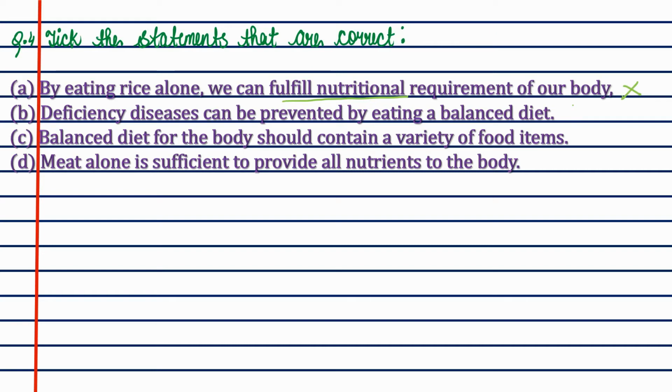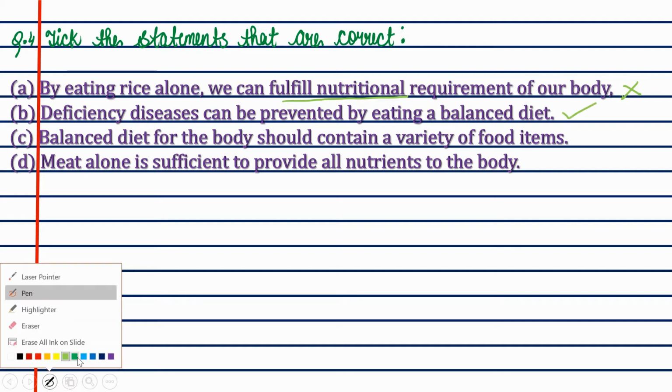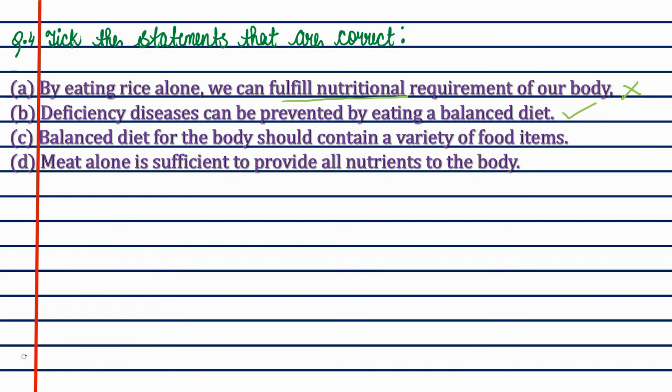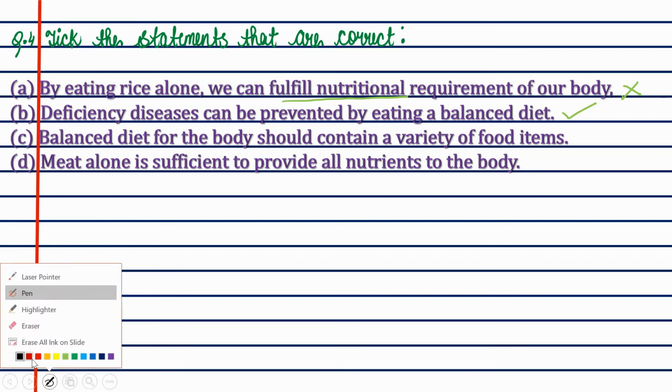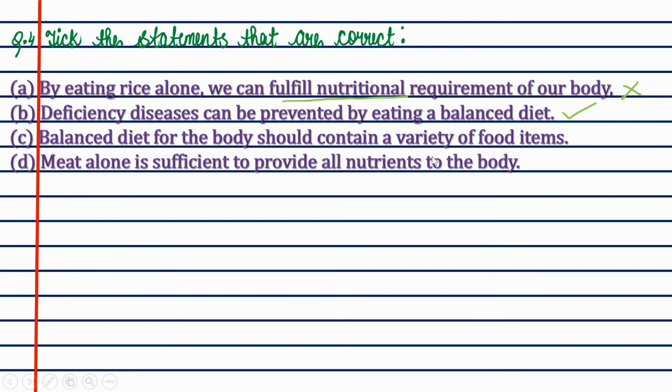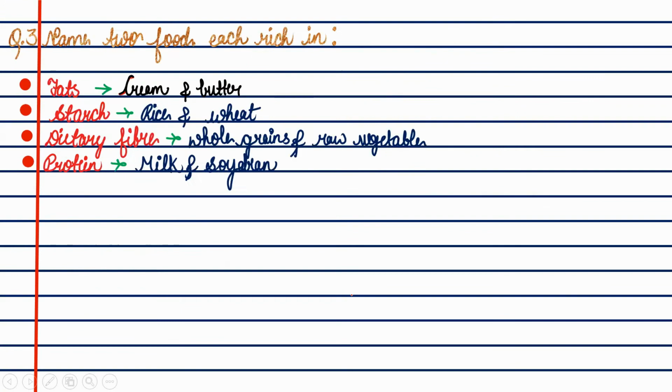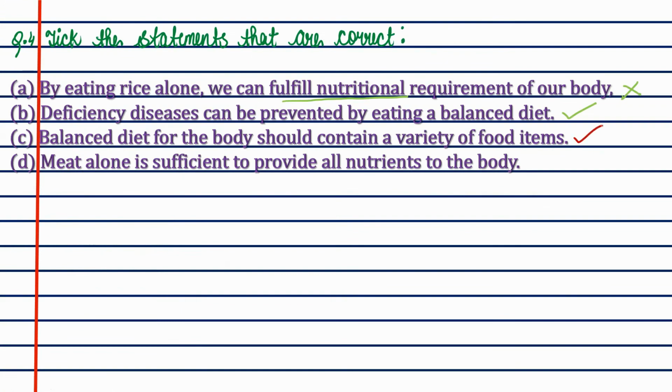The deficiency disease can be prevented by eating a balanced diet. I have told you in my previous video that a balanced diet should contain a variety of food that has nutrients. So it's absolutely right. The third one, a balanced diet for our body should contain a variety of food items. It's really right.